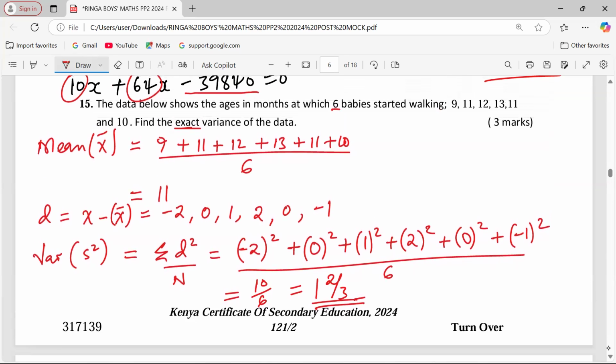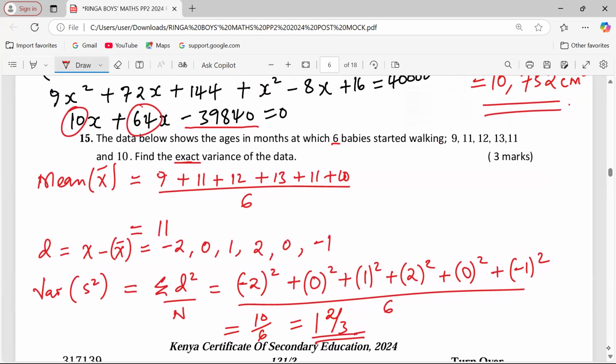So the word exact will mean that a student will get penalized if they write 1.667. Even if you have given a recommended accuracy of 4 significant figures, this is a rounded off value. But 1 and 2/3 is exact.